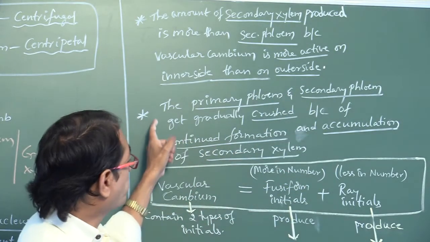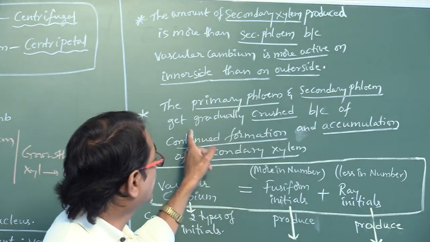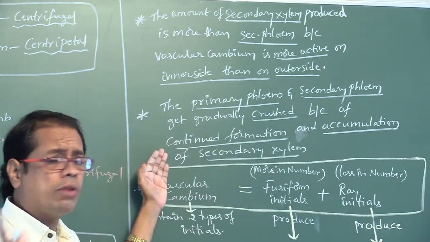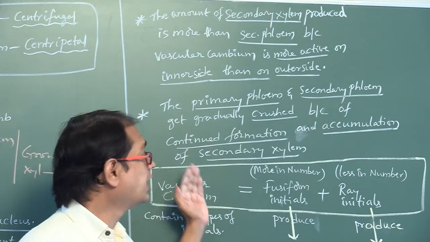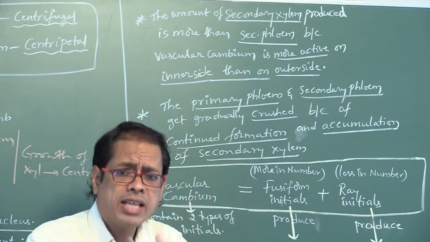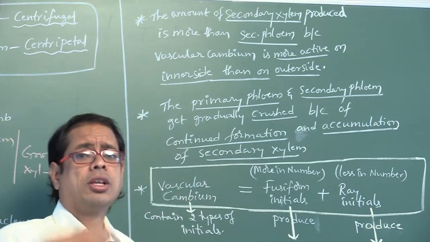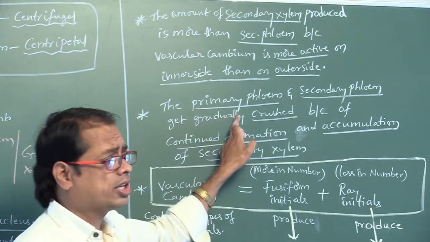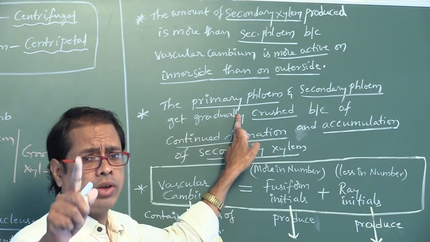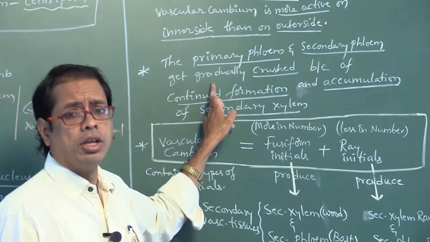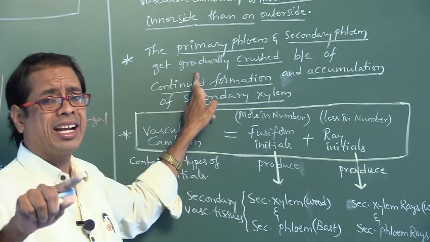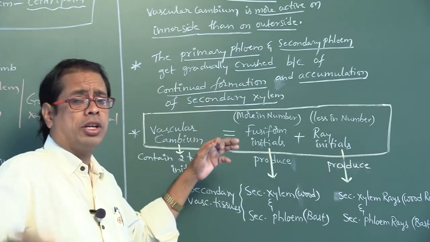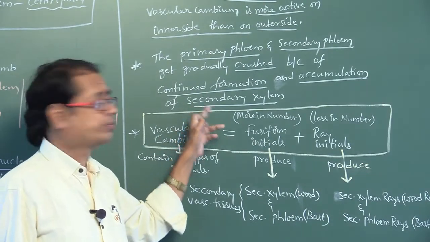Okay. Next, the primary phloem and secondary phloem get gradually crushed. Why? Because of continued formation and accumulation of secondary xylem. As more and more secondary xylem is produced, finally the primary phloem and secondary phloem are crushed. But actually this is not the correct concept; according to NCERT only, I am telling. So both primary phloem and secondary phloem are crushed due to continued formation and accumulation of secondary xylem.